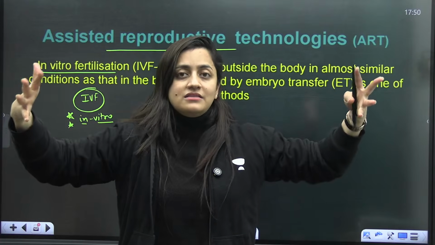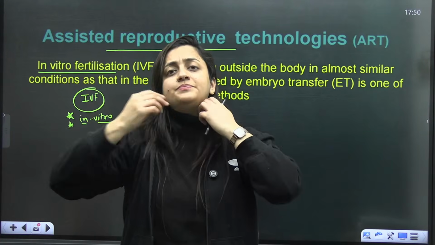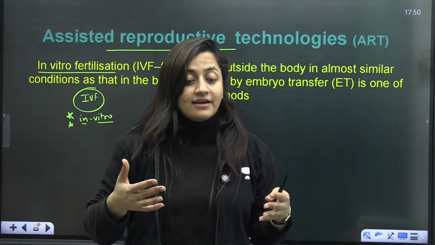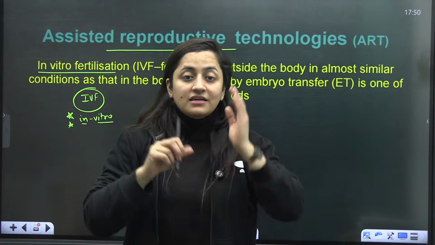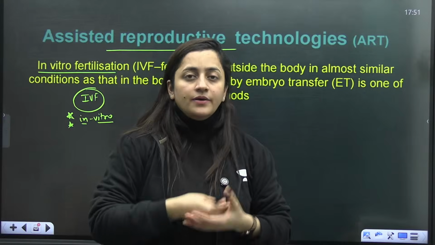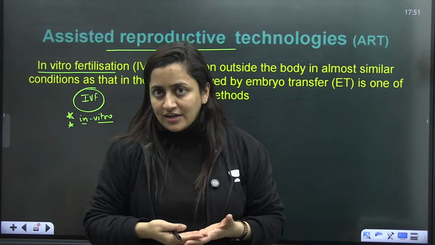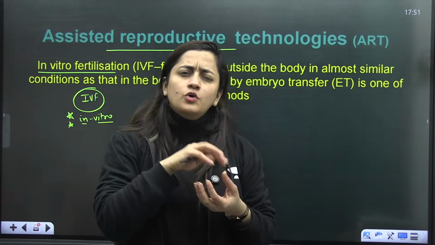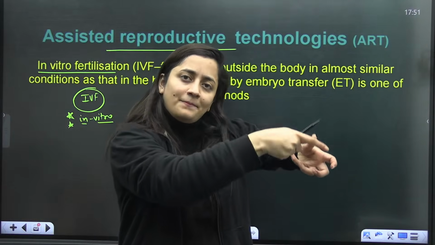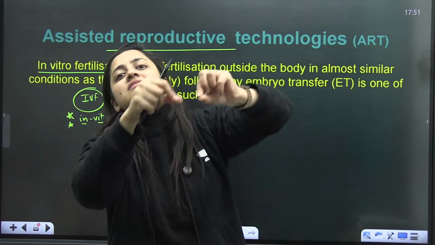It's just that the gametes from the parents, or if there is any donor, they'll be taken. They'll be taken, they'll be fertilized in the lab under sterile conditions. Zygote will be formed. It will grow for some stages. Then it will be implanted in the mother or in the surrogate mother.